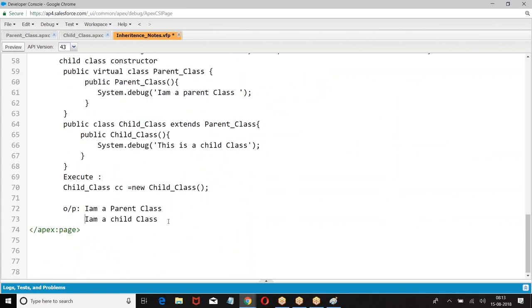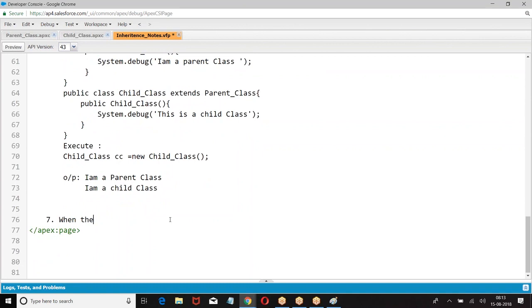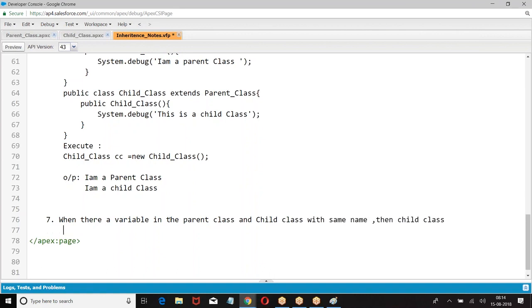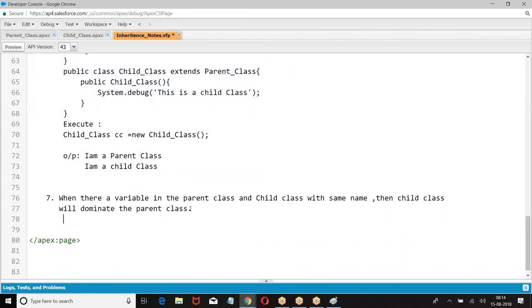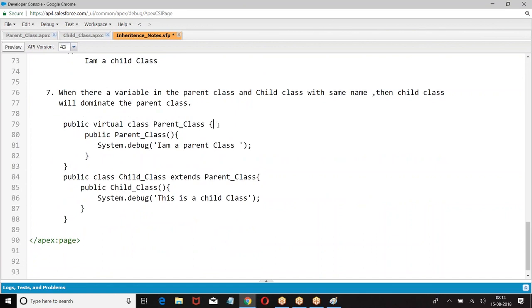Okay. What was the next one we had? When there is a conflict between the parent and child, when there is a variable in the parent class and the child class with the same name, then the child class will dominate.